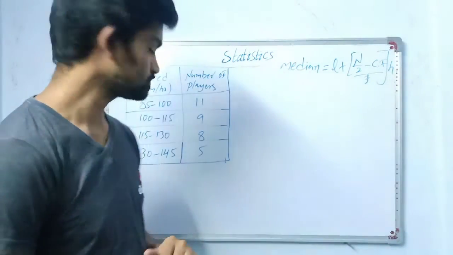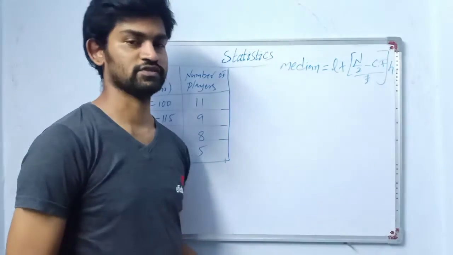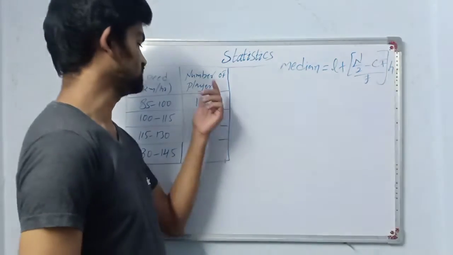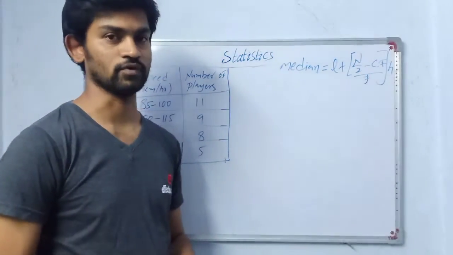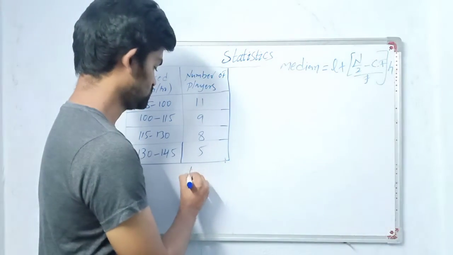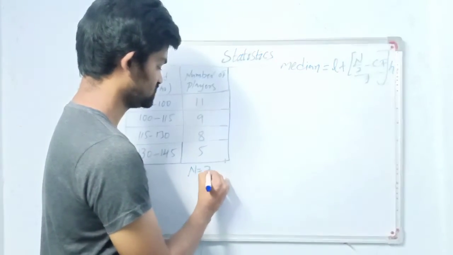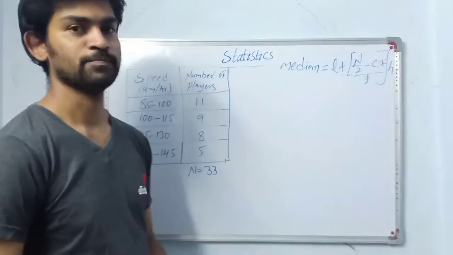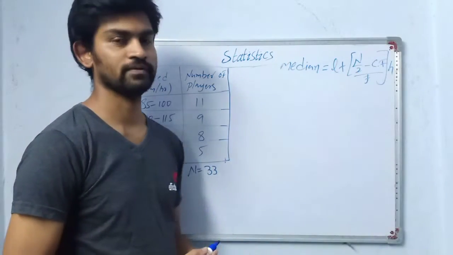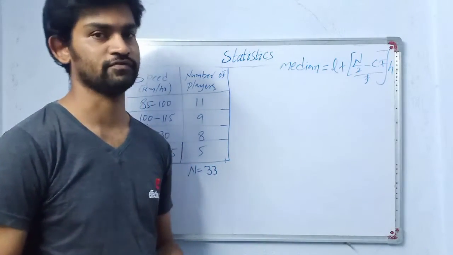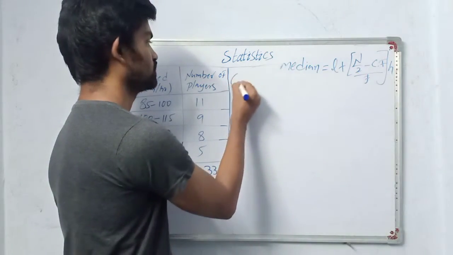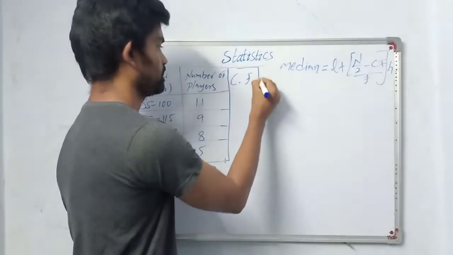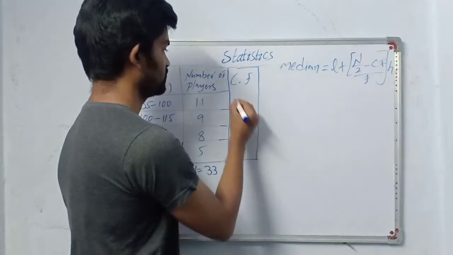In the question itself it is said that these are the observations of 33 bowlers, so our n is 33. When solving for median, we have to find the cumulative frequency distribution table. So write cumulative frequency here, CF.